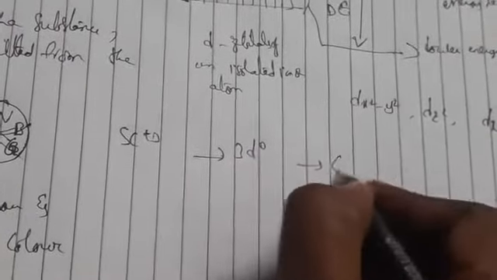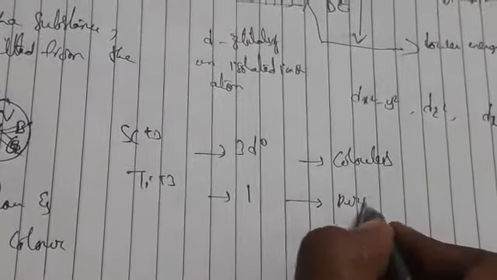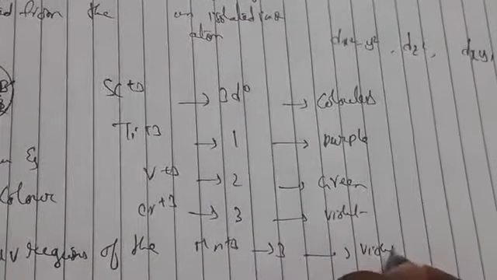Some examples: mainly this is due to unpaired electrons; only ions having unpaired electrons will exhibit color. If you take scandium, the unpaired electrons are 0, so it is colorless. Titanium has one unpaired electron, and it is purple. V plus 3 has 2, and it is green. Chromium has 3 unpaired electrons, violet, and Mn plus 3 also is violet.